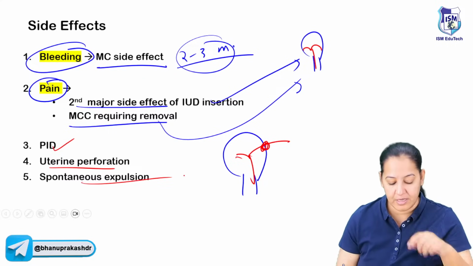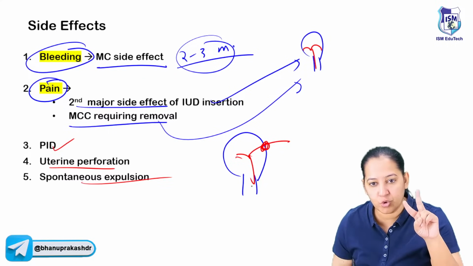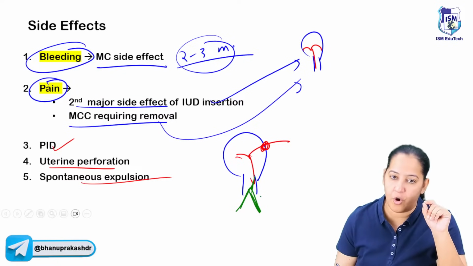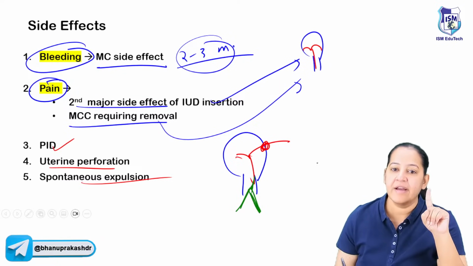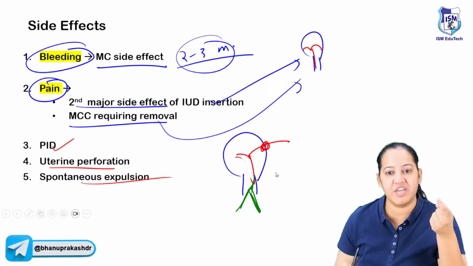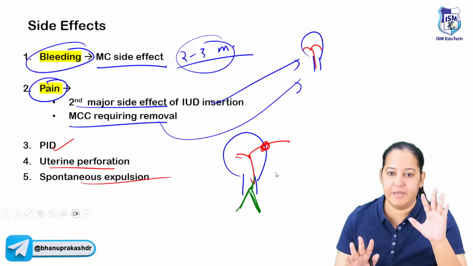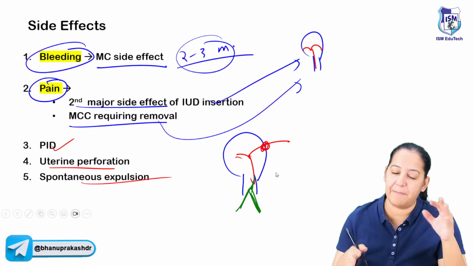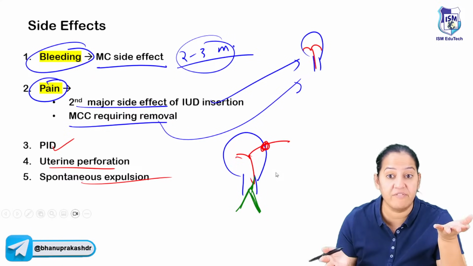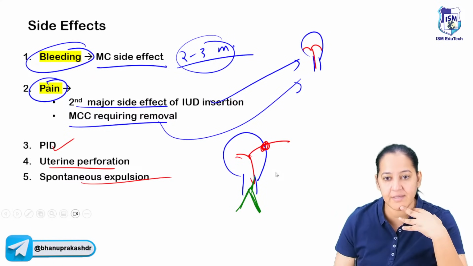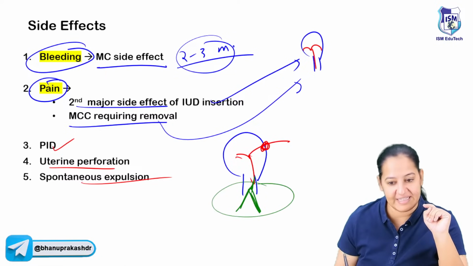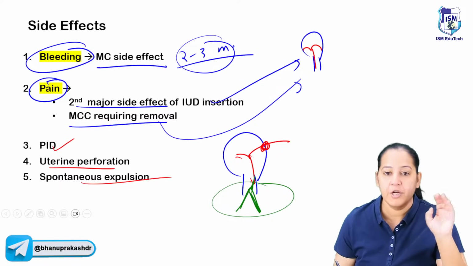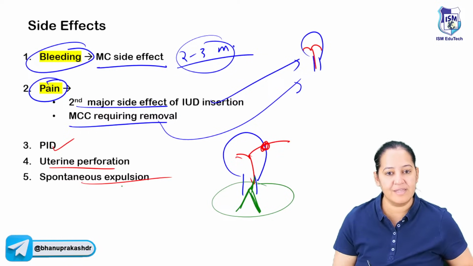And spontaneous expulsion. In all the copper T's, two threads are provided, which is known as the tail. The threads come out of the vagina, just for checking. So whenever the lady is using the washroom, she can check the threads are there. She can get reassured that yes, the copper T is inside. Sometimes during micturating or defecating, spontaneous expulsion can happen and she is not aware that the copper T is already expelled. So we ask the lady to check the tail regularly, and if any time she comes to know that the tail is missing, she has to come immediately to the doctor.